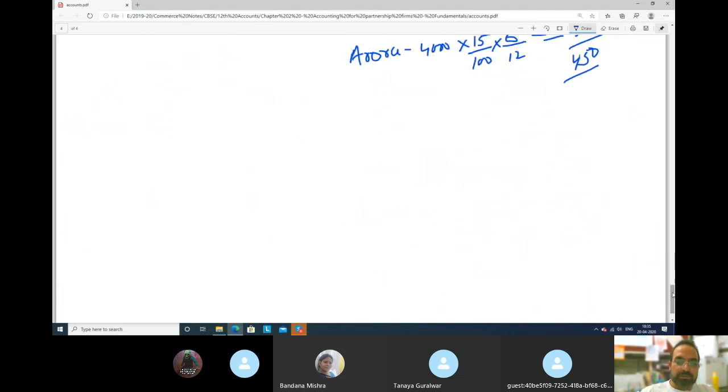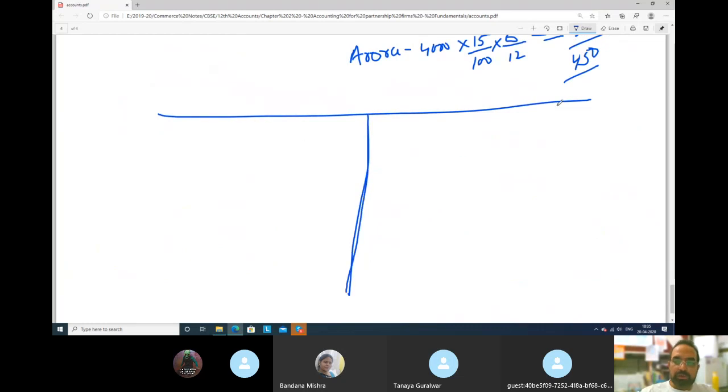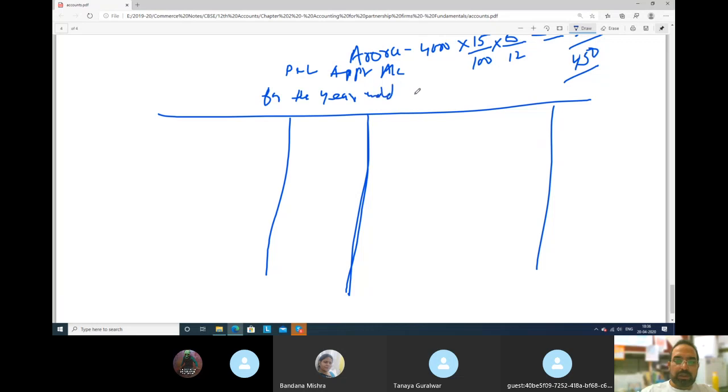Let's prepare a profit and loss appropriation account. Try to understand this and please try to solve at home. In the profit and loss appropriation account for the year ended 31st March, whatever. Always remember guys, this side will always come what? Profit from profit and loss account.